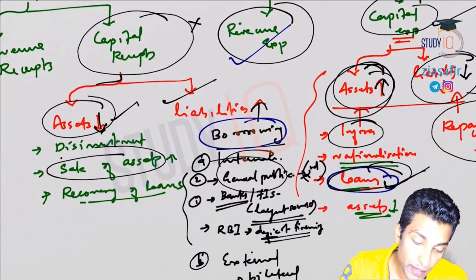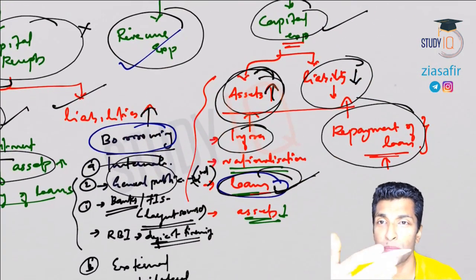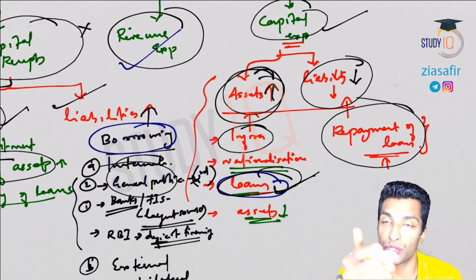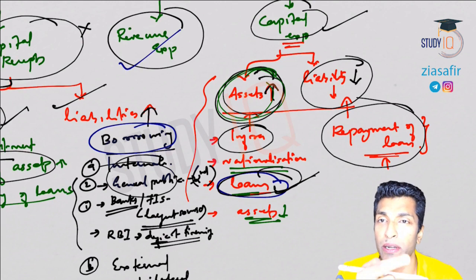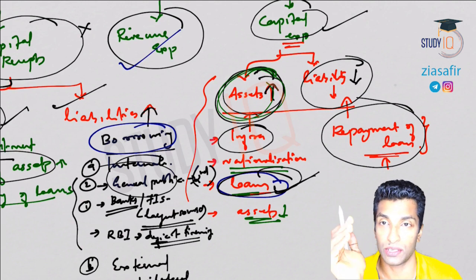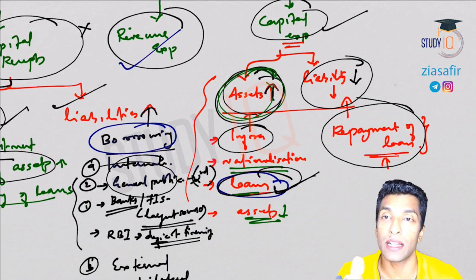So you can see capital expenditure means it is an expenditure, so you are spending. So when you are spending means you might be buying something, so that leads to asset creation, so that leads to increase in assets. So capital expenditure always leads to increase in asset, or this expenditure may be to repay some loans or borrowings, etc., right? So that will reduce the liability.